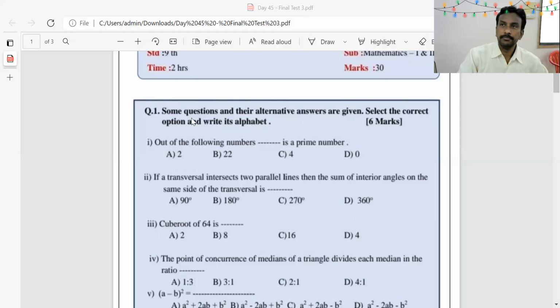Question number 1. Some questions and their alternative answers are given. Select the correct options and write its alphabet. It is for 6 marks. You have to select the correct option. Alternative means correct option A, B, C or D. 4 options are given. You have to choose the correct alternative or option. Don't write only answer. You have to write down options A, B, C or D.